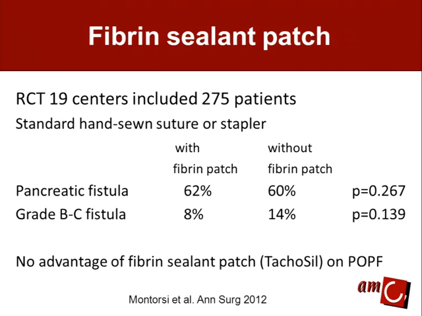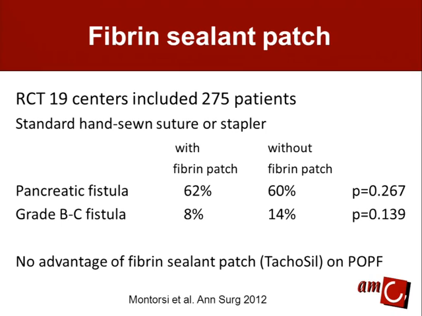Other ways to reinforce or cover the distal stump. This is a recent study in 19 centers, 275 patients, standard hand-sewn or stapler technique, and a fibrin glue patch from TachoSil was added in a randomized study.